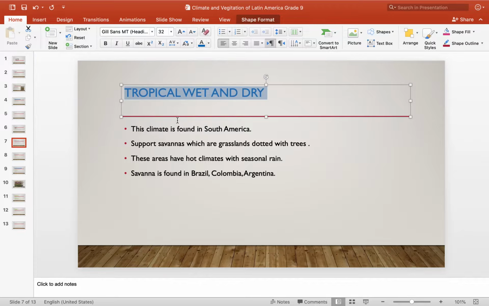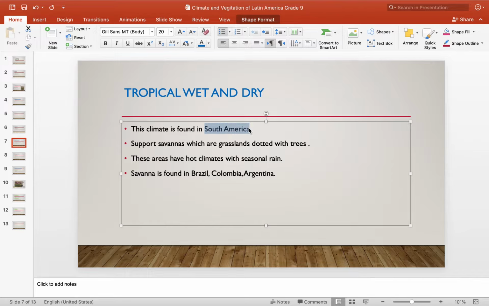This kind of climate, we can find it in South America, in savannas, which are grasslands dotted with trees. What are savannas? They are grass dotted with trees.